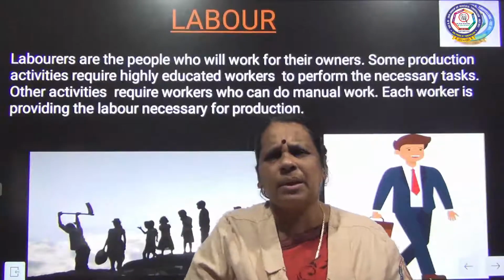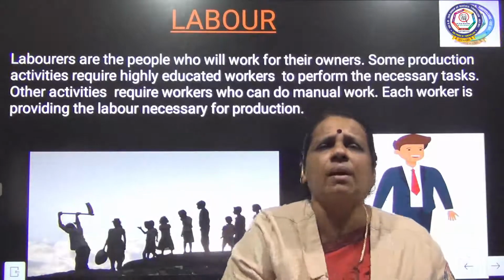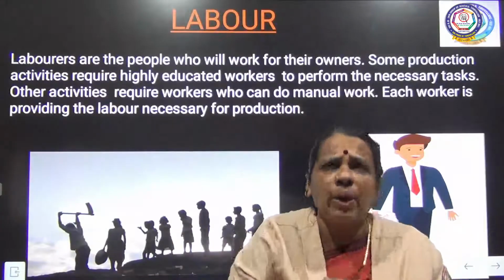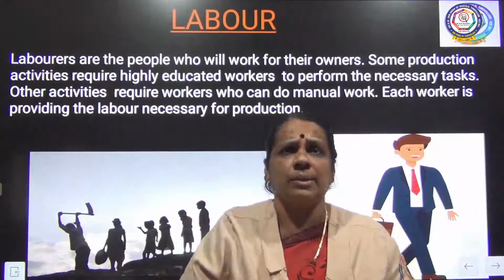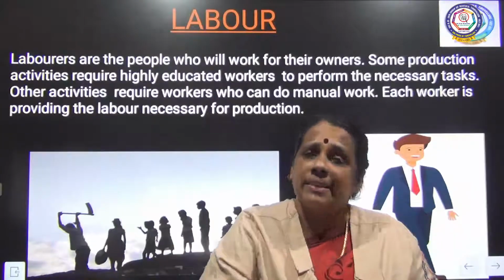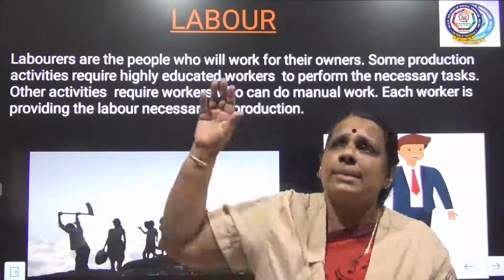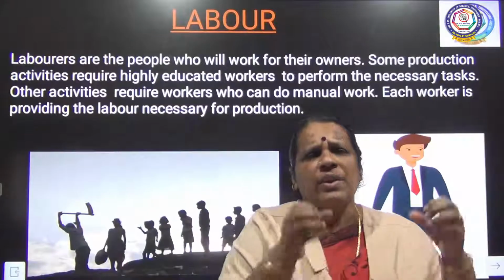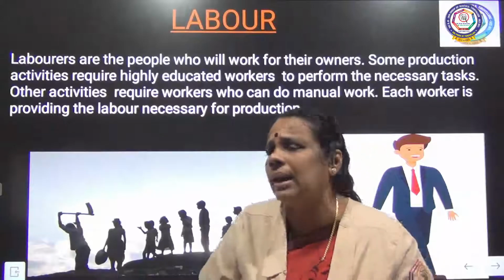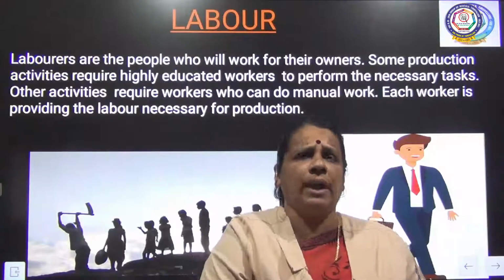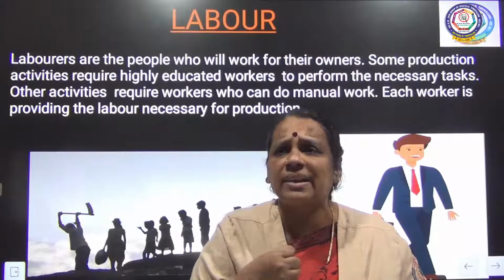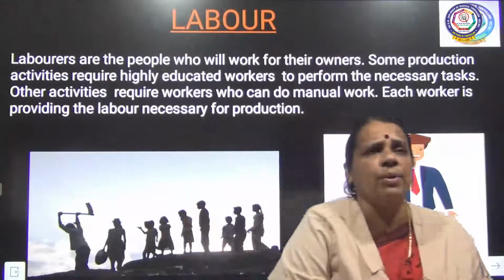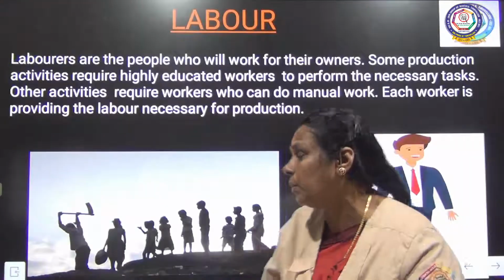Who are skilled laborers? People who, with the help of education and knowledge, have acquired skill. Some production activities require the work of skilled laborers, so we engage skilled laborers in those activities. Some activities require manual labor. Whether it's a skilled or unskilled laborer, they are contributing their service towards the production activity. So this slide talks about the second important requirement, which is labor.